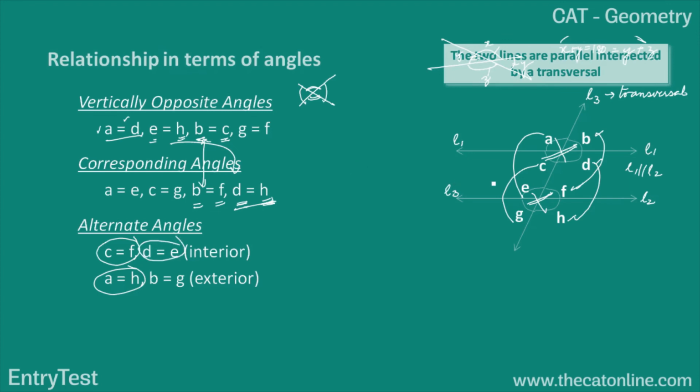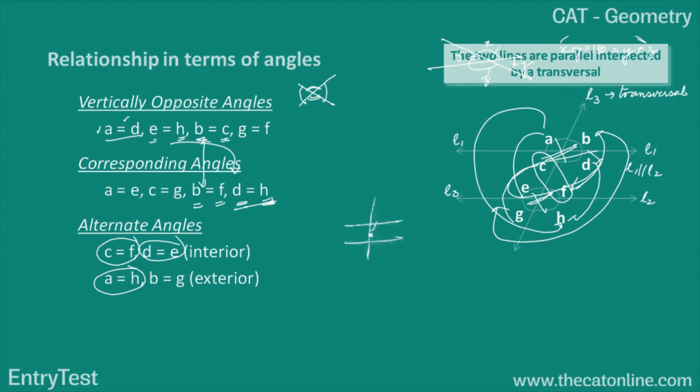Alternate angles are interior and exterior. Interior means these angles: C and F are equal, E and D are equal. Exterior means A is equal to H and B is equal to G. If I draw here, this angle will be equal to this angle, and this angle would be equal to this angle. These are known as alternate angles. Corresponding angles look like this and this: this is equal to this.